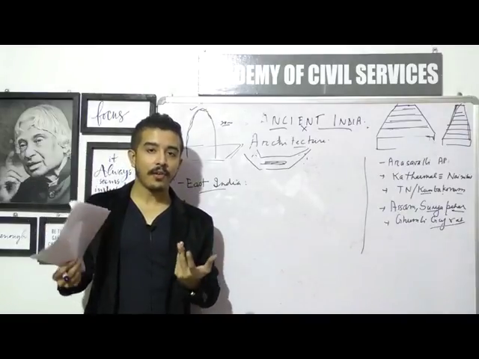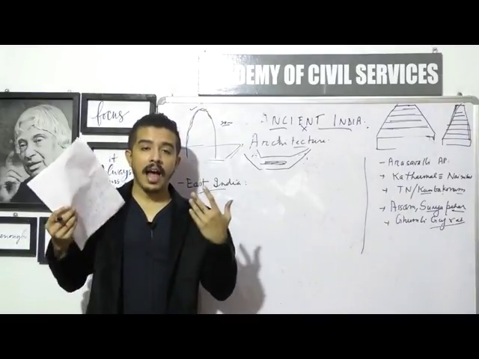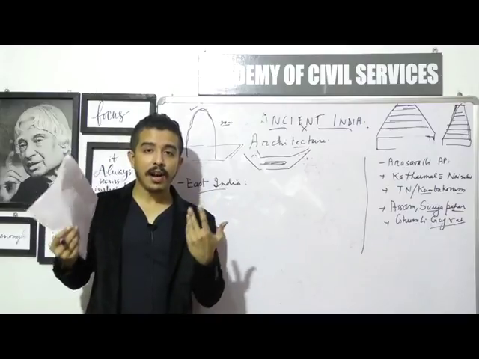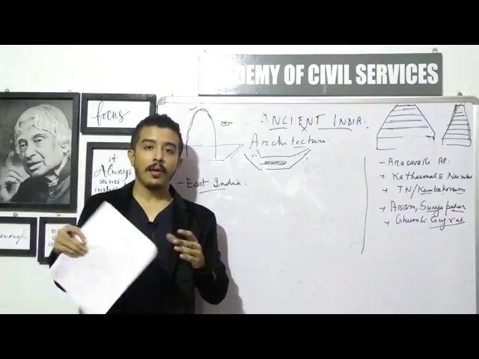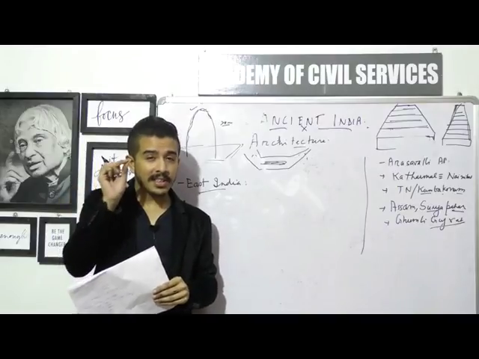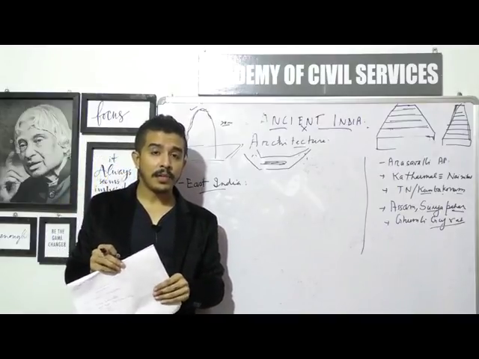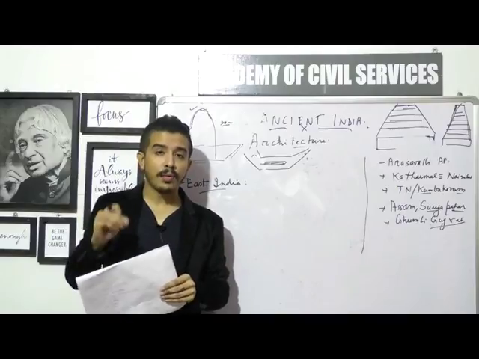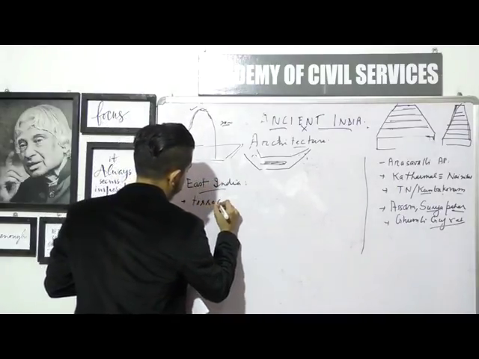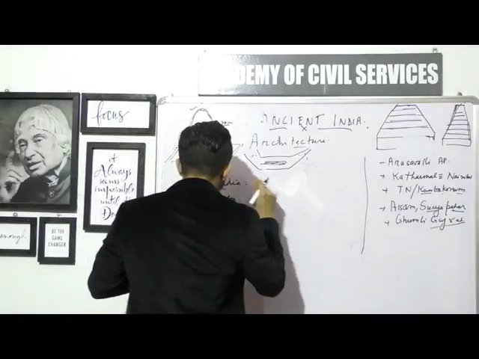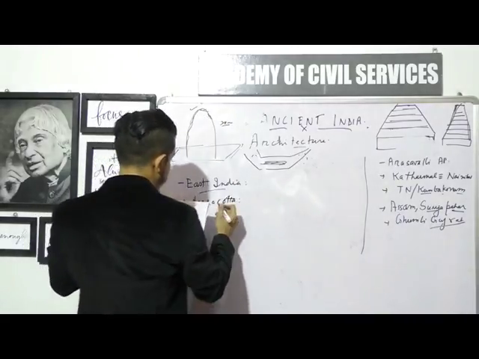The quantity of rainfall is more, it is more humid, and because of this particular geographical and climatic conditions, the architectures which are found in this particular region are slightly different. For example, you won't find too many rock structures, but mostly the structures are made of terracotta. So East India is famous for its terracotta structures.